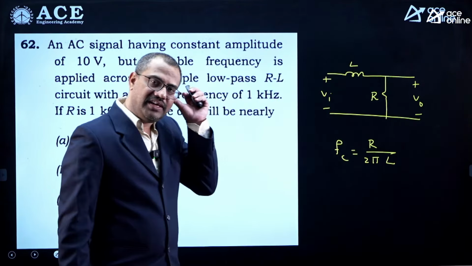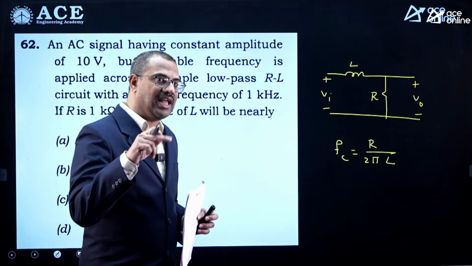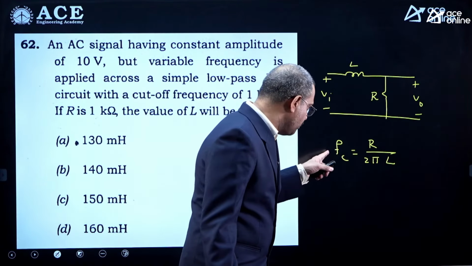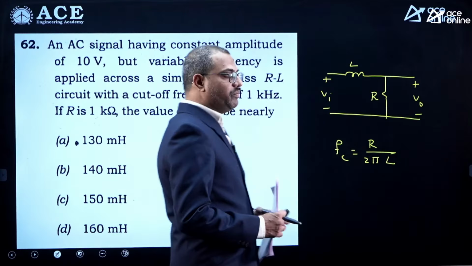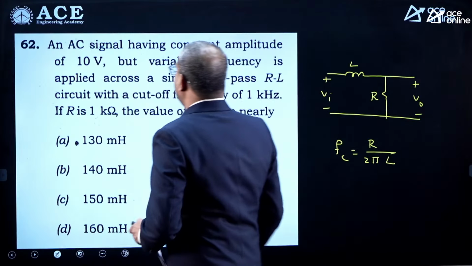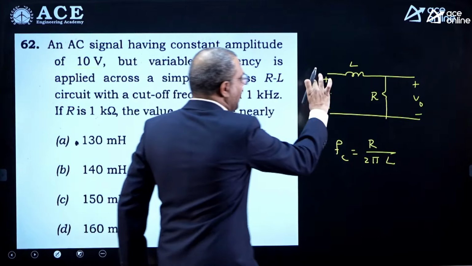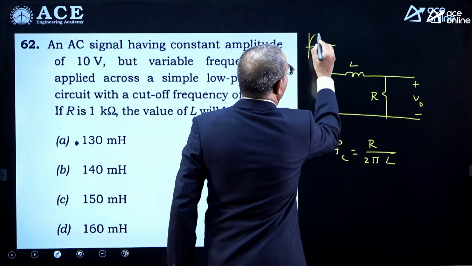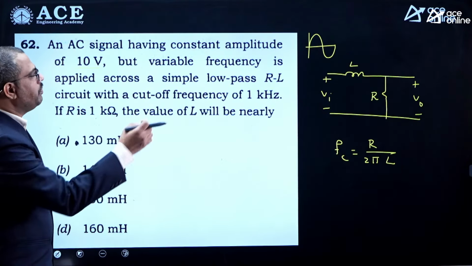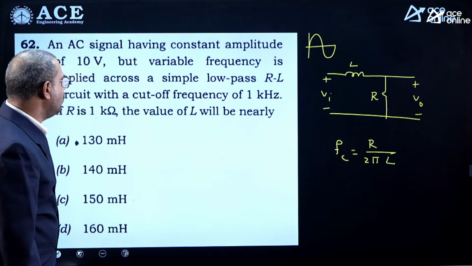We know bandwidth is inversely proportional to time constant, that formula you can remember, and we know time constant is L by R. So, the other way around, omega is R by L, but omega is 2 pi f, so f is R by 2 pi L. Now he gave the details: an AC signal having a constant amplitude of 10 volts but variable frequency, so the magnitude of this AC signal is constant at 10 volts but the frequency is varying, applied across a simple low pass RL circuit with cutoff frequency of 1 kilohertz. If R is 1 kilo ohm, L will be nearly?